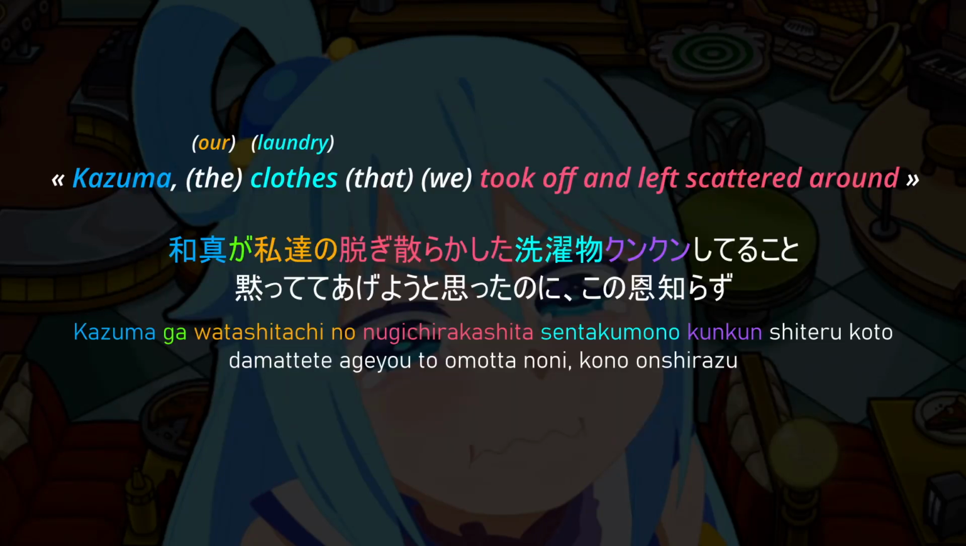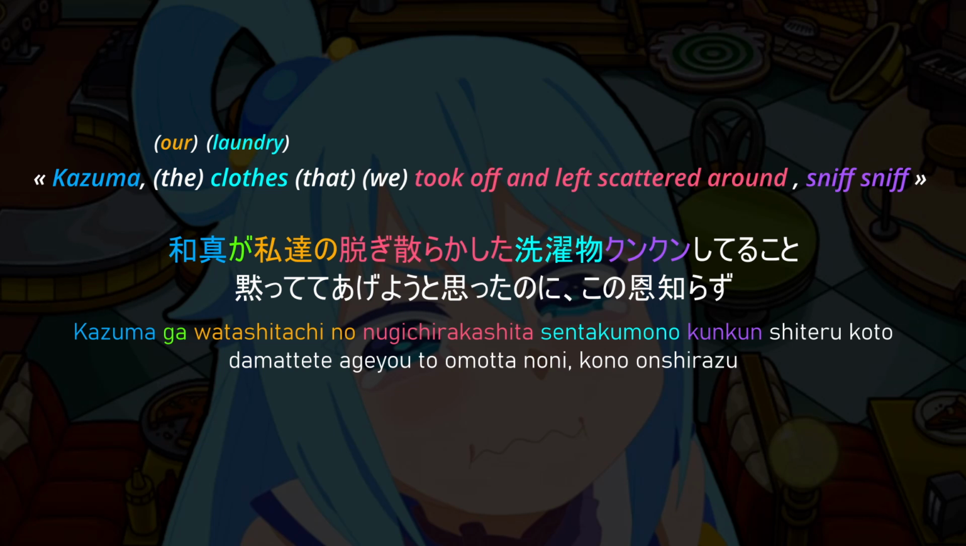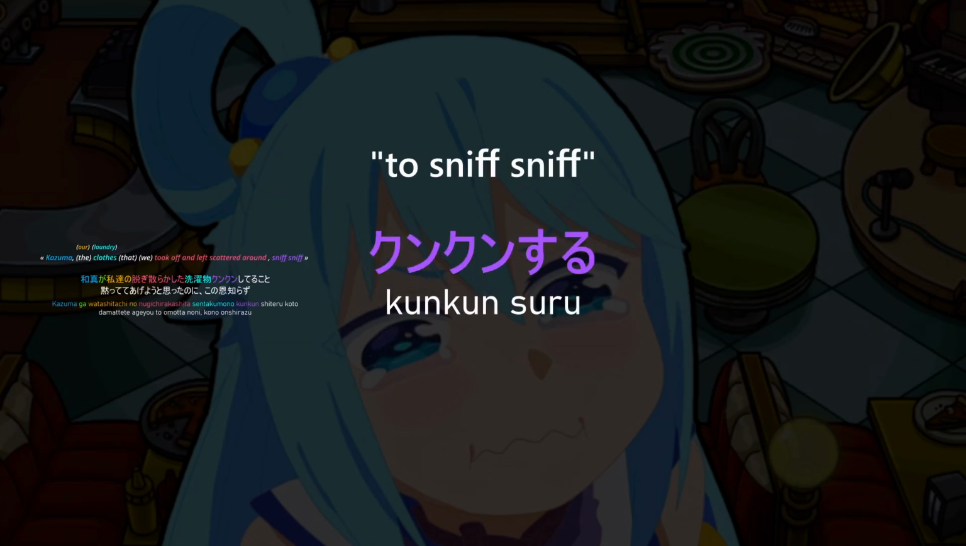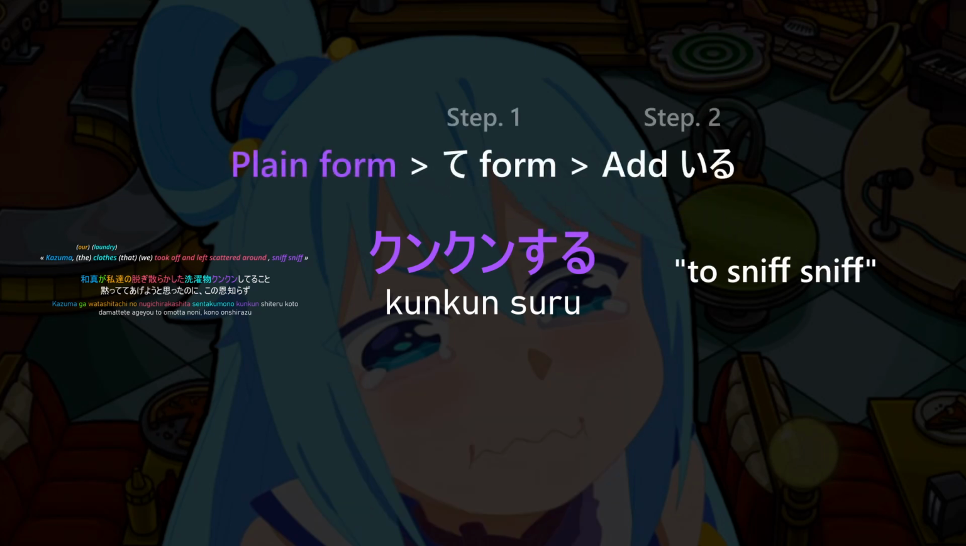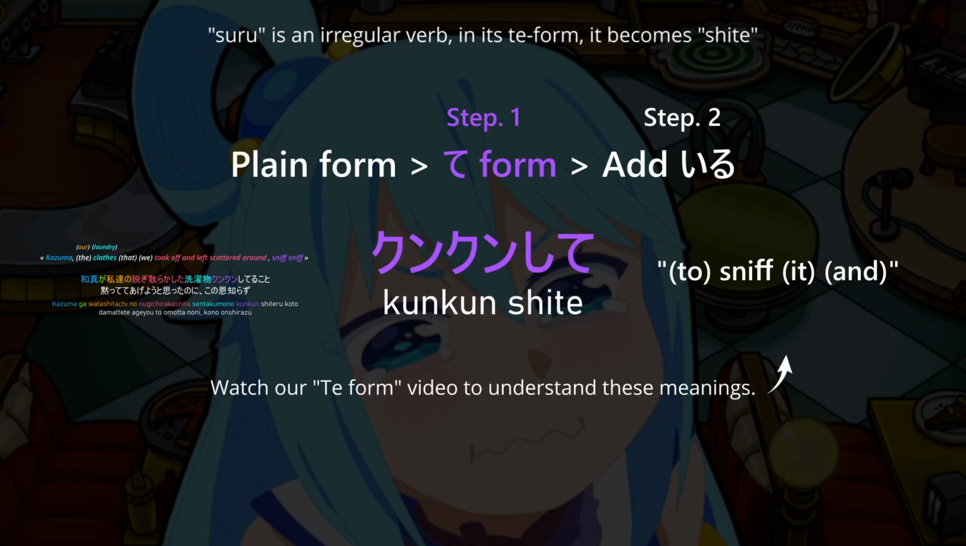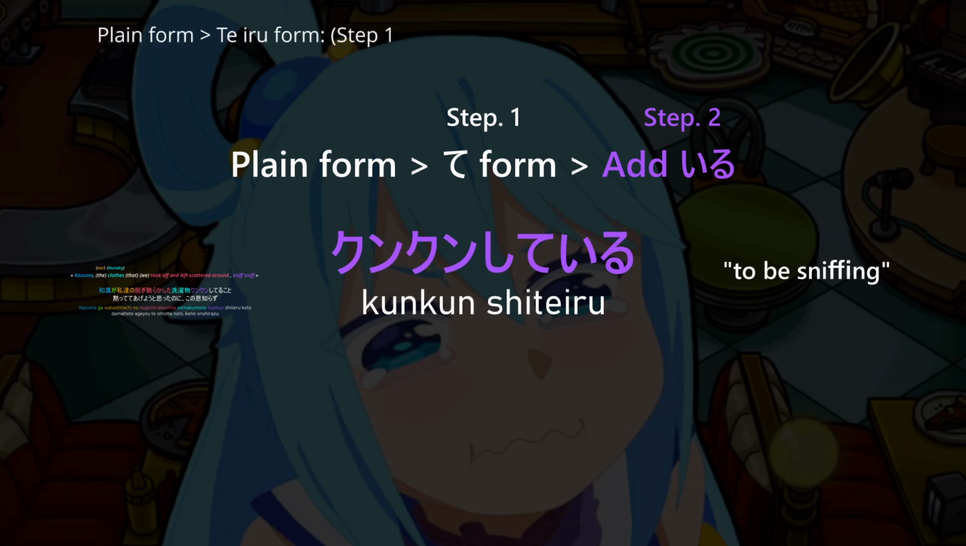Kunkun is an onomatopoeia for sniff sniff. If we add suru, it becomes a verb. Kunkun suru, to sniff, in its teiru form. First, we turn it into te form. Irregular verb suru becomes shite, kunkun shite, and then we add iru, kunkun shiteiru, to be sniffing.